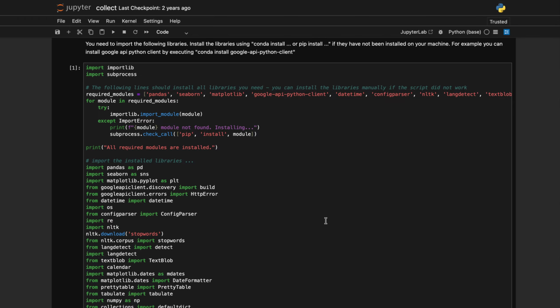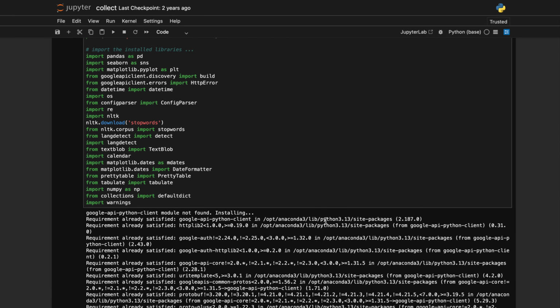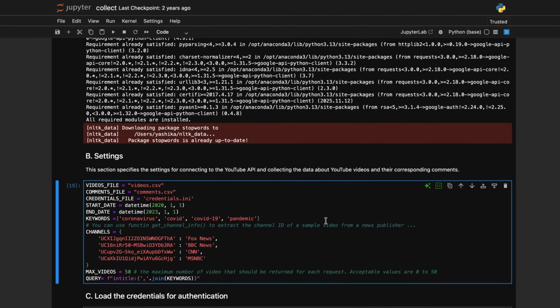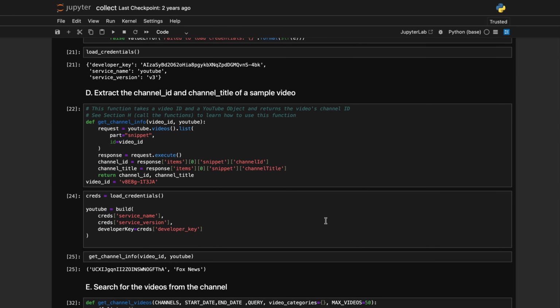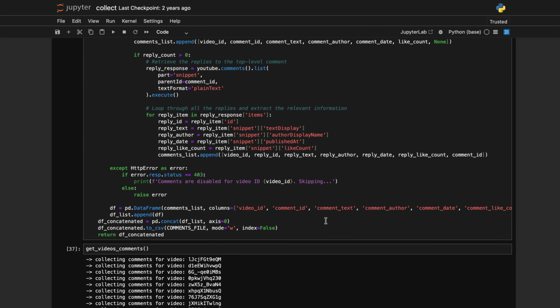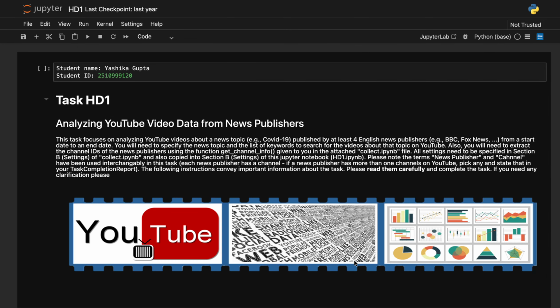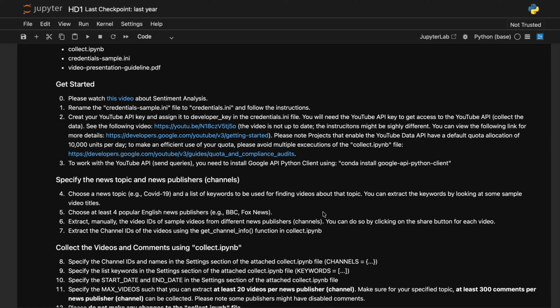Firstly, we derived the comment CSV and video CSV from the collect IPYNB file provided to us. After loading the video and comment CSVs, the first step was to clean the data.